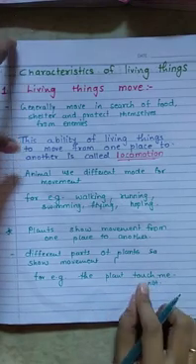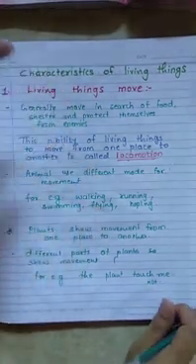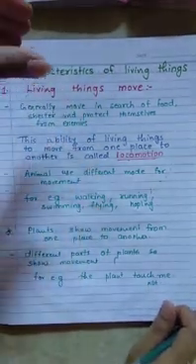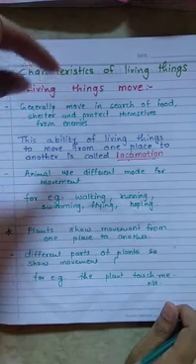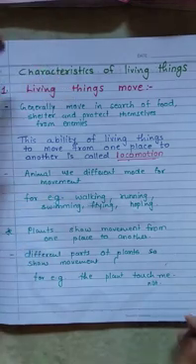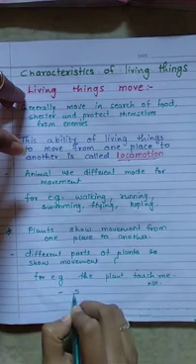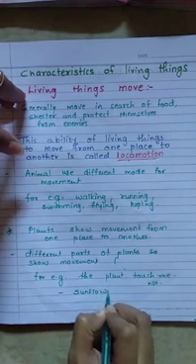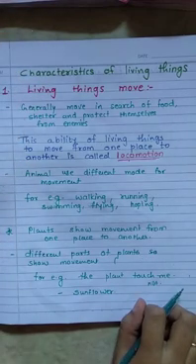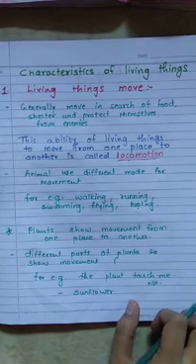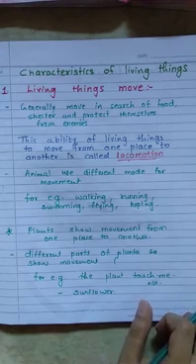This plant, touch me not, means whenever you touch that plant the leaves will close. As it is, the leaves are open, but if you touch that plant, the leaves will shut down. The next example is the sunflower. If you see a sunflower, it is always facing towards the sun. Whenever the sun is, its face is towards the sun. So these are examples of how plants move.